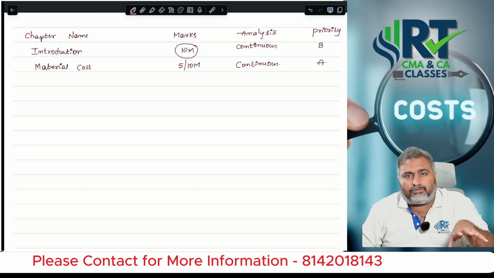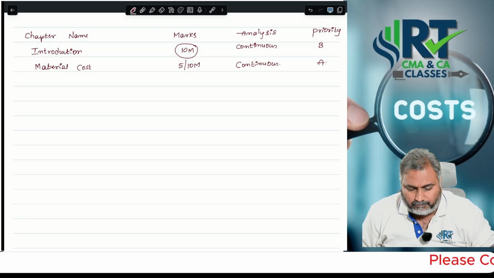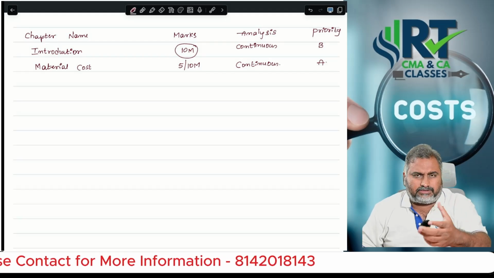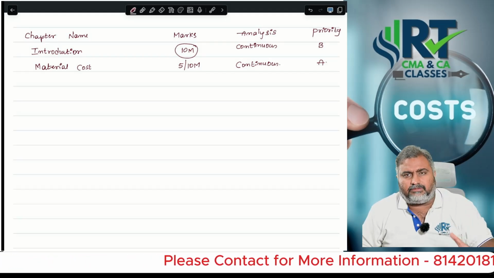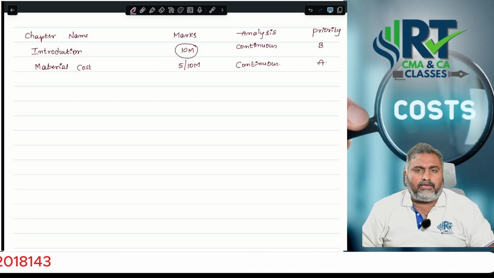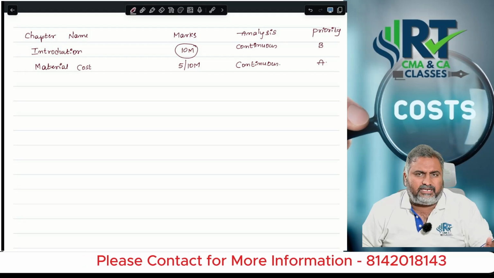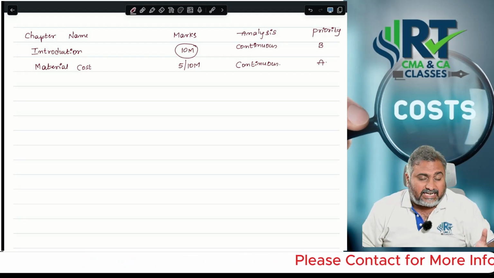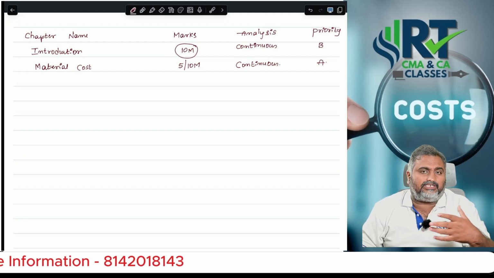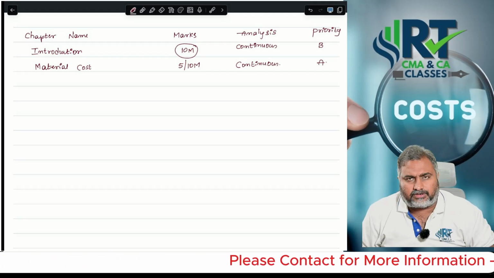Even from the theoretical point of view, so many important questions come from material costing, like bin card versus stores ledger, just in time system and its advantages, and ABC analysis. And if you check the bill of material and material requisition note, scrap, wastage, spoilage, defectives, these range of questions they also focus on. Perpetual inventory versus continuous stock taking, like that.